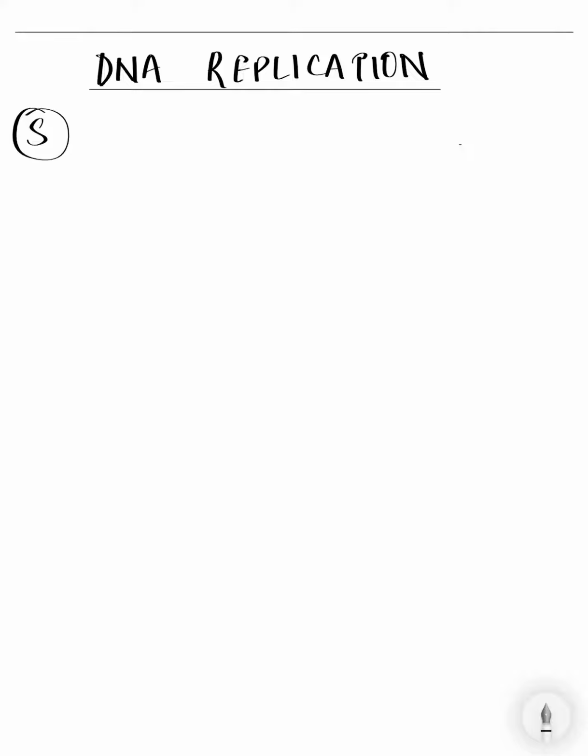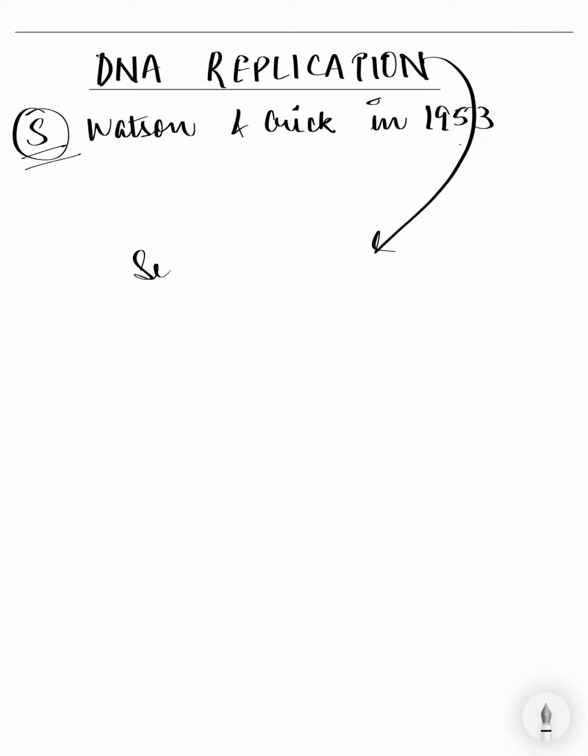First of all, the scientists who gave us the concept of DNA replication were Watson and Crick, in 1953. They told us that DNA replication is semi-conservative in nature.